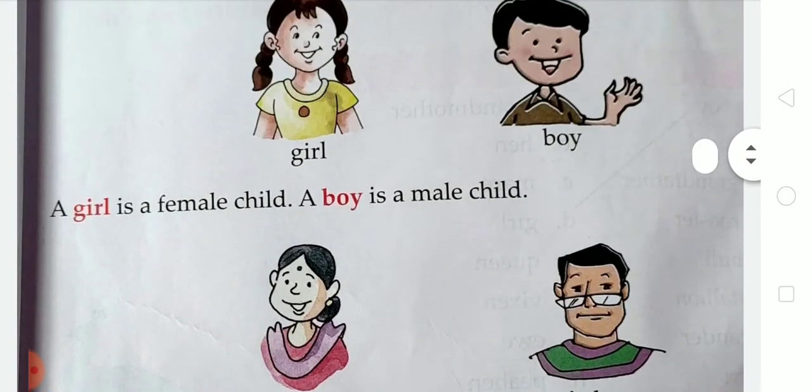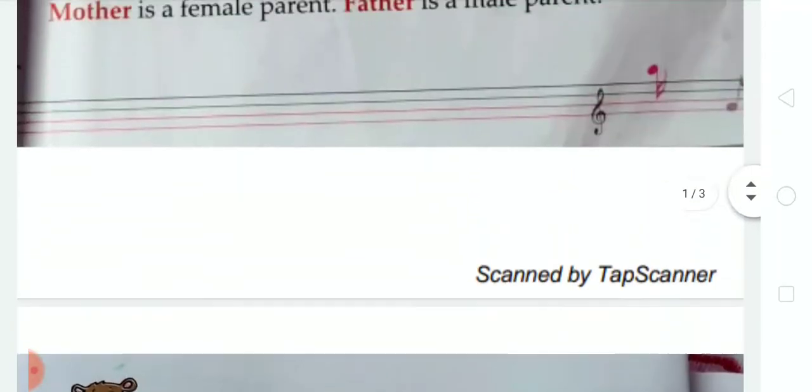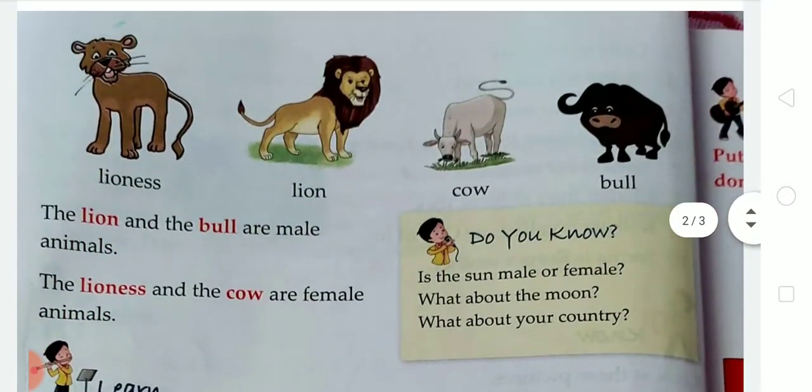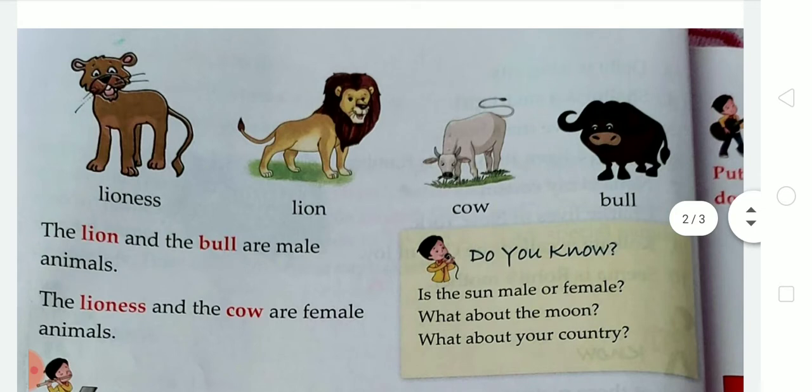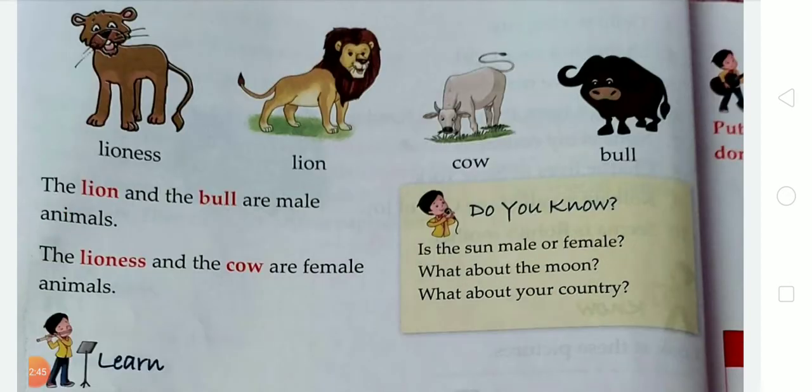So students, now moving to the next exercise. According to the picture we have to learn the next: lioness and lion, and cow and bull. The lion and the bull are male animals. And the lioness and the cow are female animals.